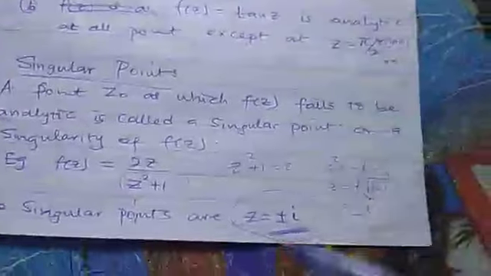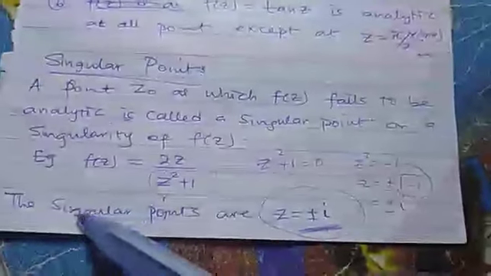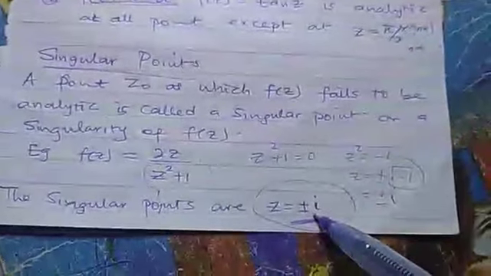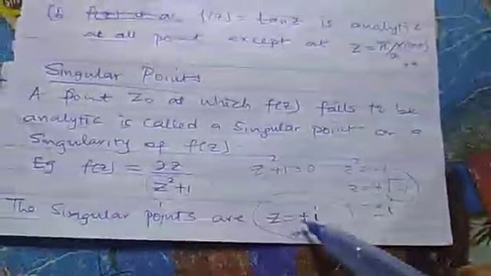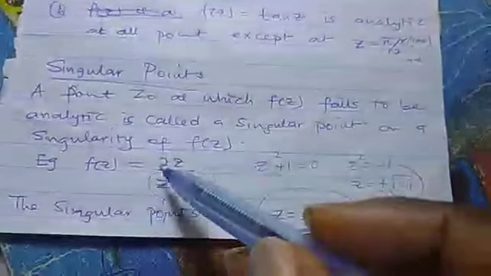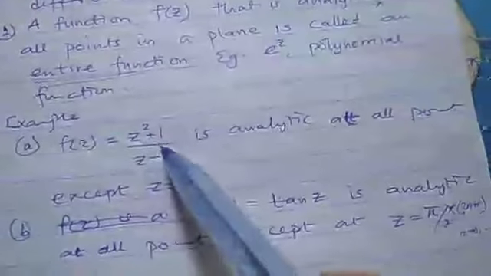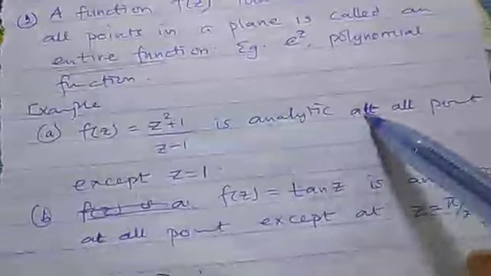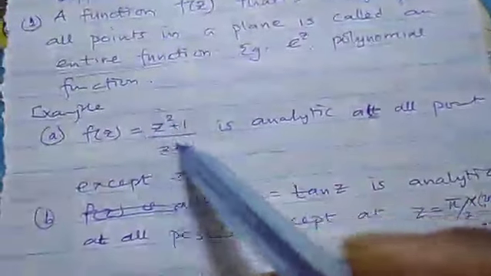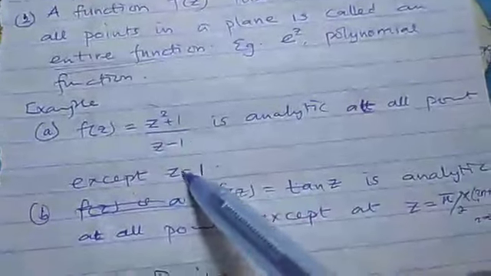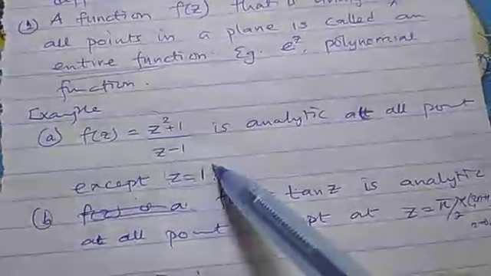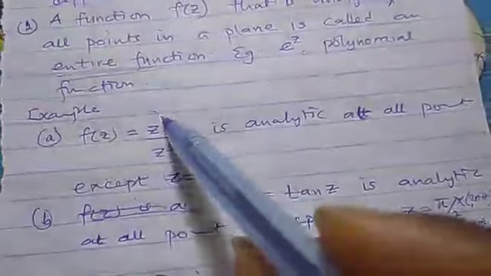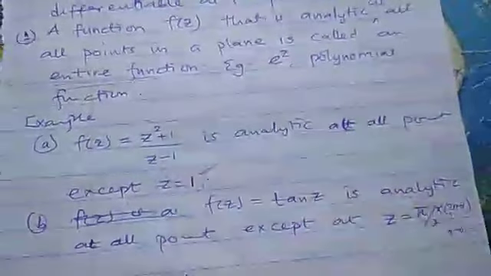This is an example here. You can see this is an f of z. This function will be analytic at all points except this z equal to plus or minus i. So this plus or minus i, we call it isolated singularity. This is another example. You can see it's analytic at all points. That is, this function encloses no other singular point except this one. So because it has no other singular point except this one, they will call this singular point an isolated singularity.